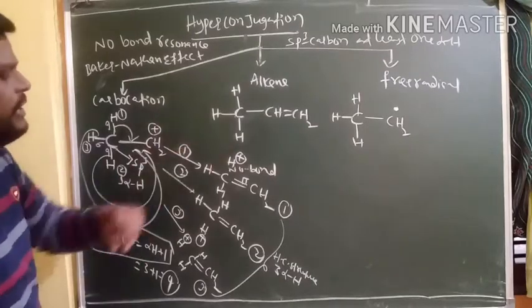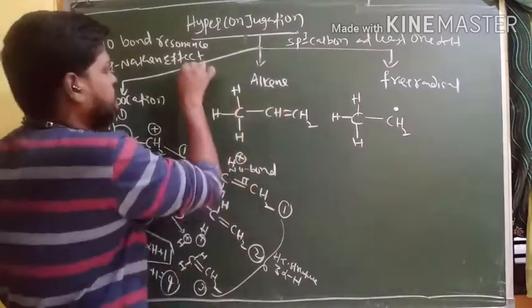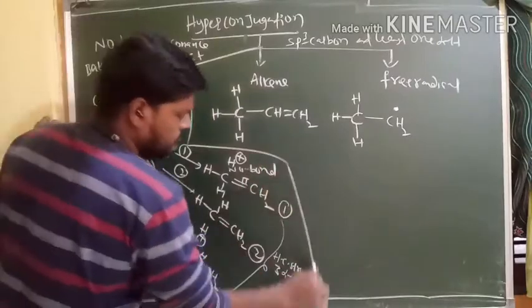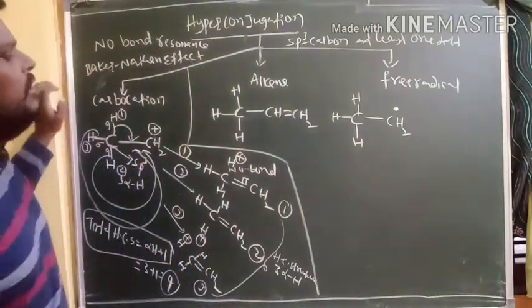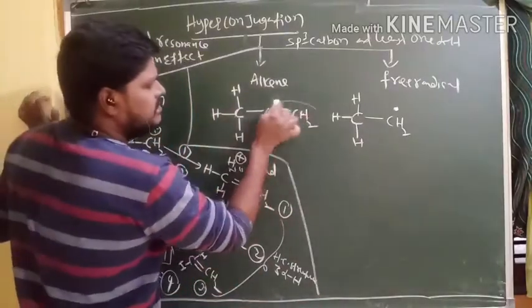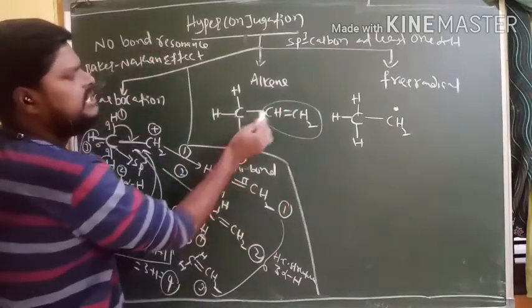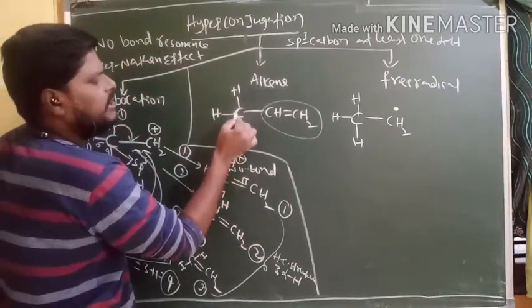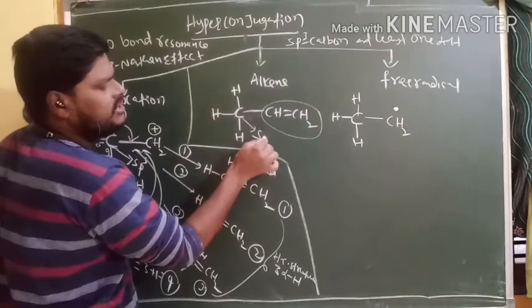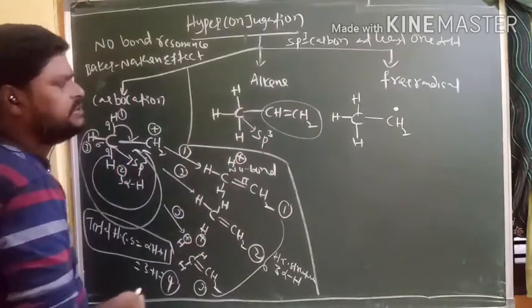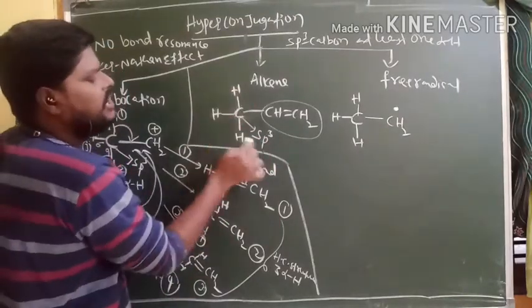Next, coming to alkene. Yes, this is an alkene. This alkene is connected with this carbon. Is it saturated or not? Yes, it is a saturated carbon, an sp3 carbon, and we have three alpha hydrogens.